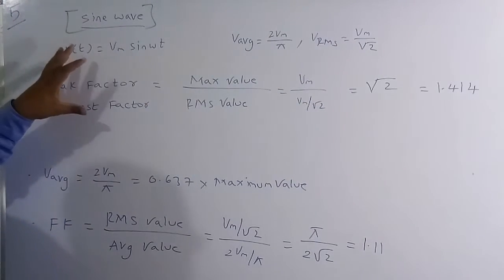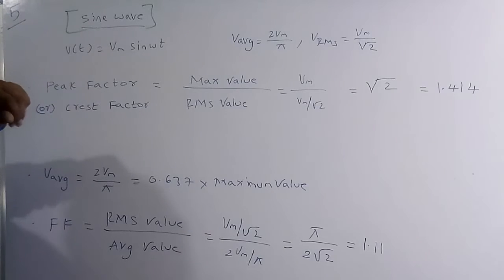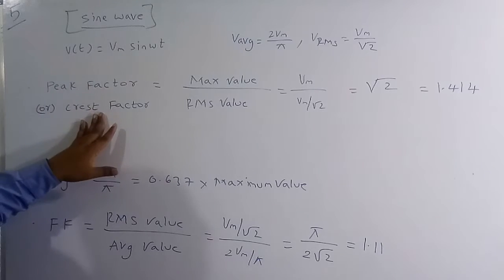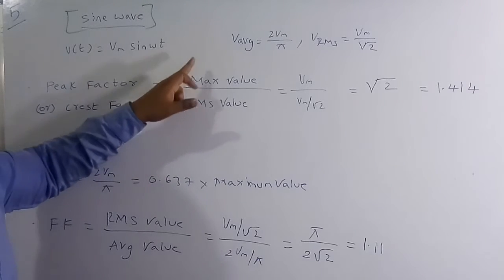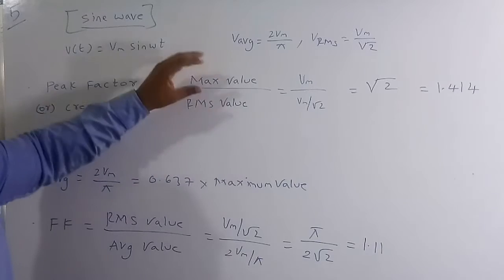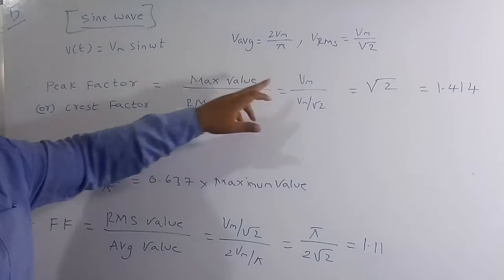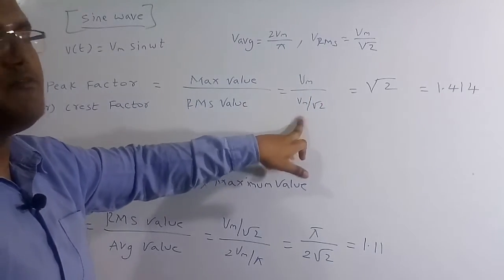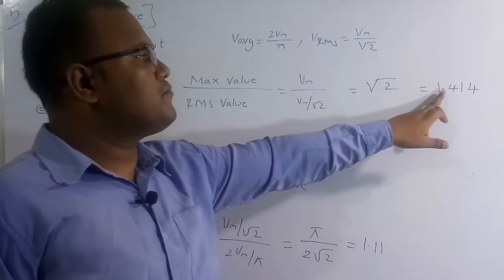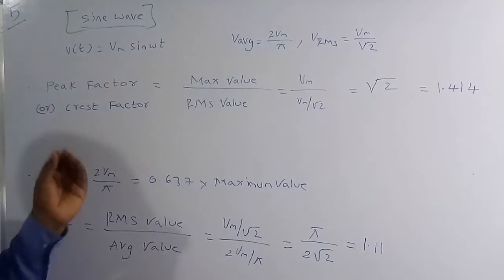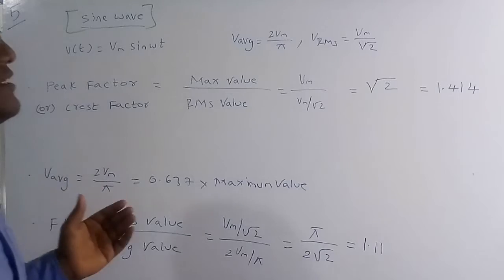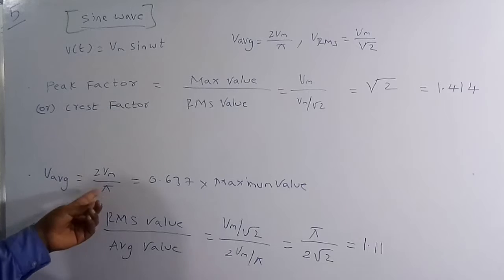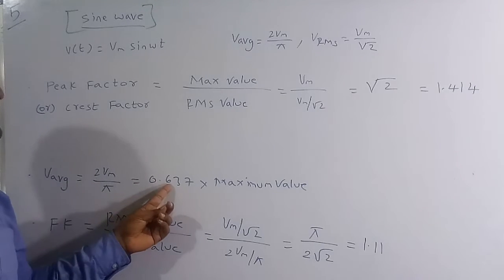Now I want to find some of the important parameters for this sine wave signal. Basically the peak factor or crest factor, the formula is the ratio of the maximum value to the RMS value. The maximum value of a sinusoidal signal is Vm, and the RMS value is Vm by root 2. Substitute and solve, we get root 2, which is 1.414. Therefore for a sinusoidal signal, the crest factor or peak factor is 1.414, and the average value is 2Vm by pi. So 2 by pi is nothing but 0.637